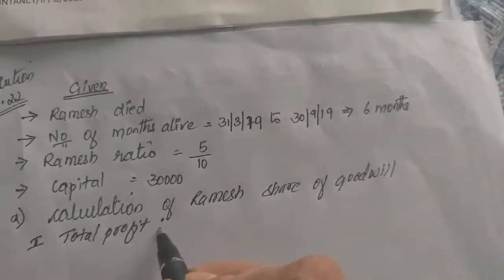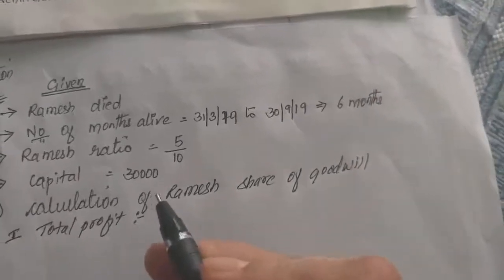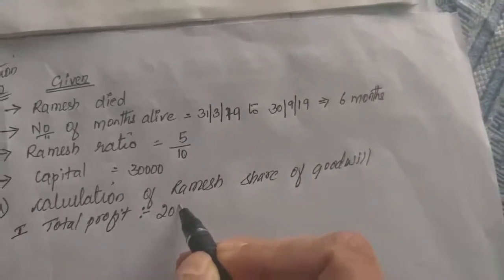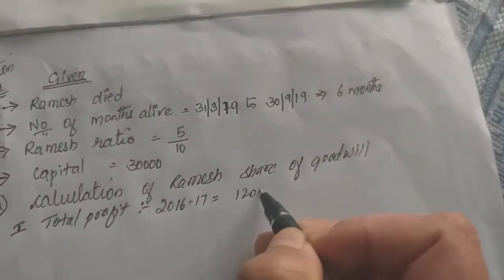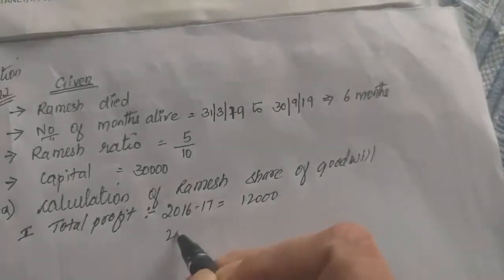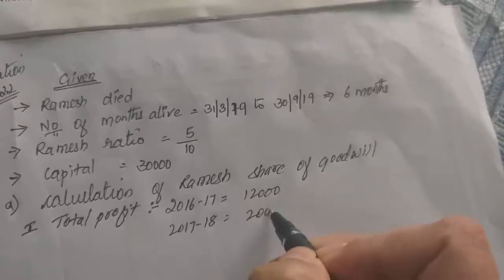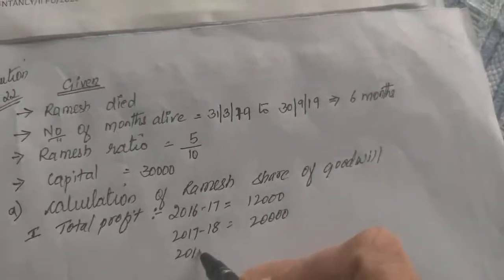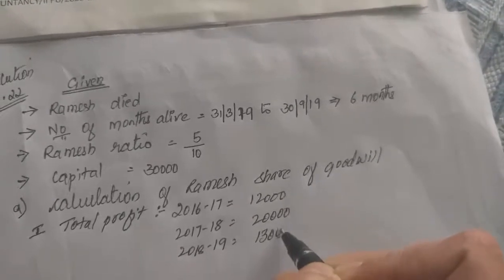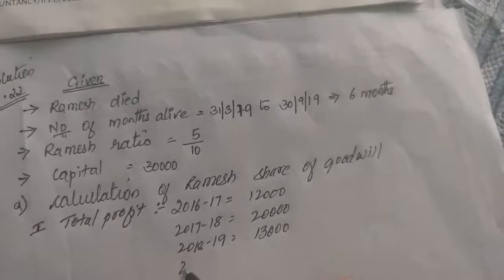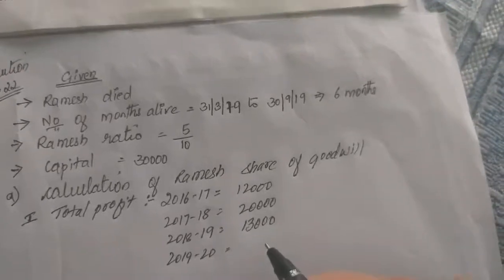For that, write the 4 years profit given in the question. 2016-17 it is 12,000, then 2017-18 it is 20,000, 2018-19 it is 13,000, then 2019-20 it is 15,000.